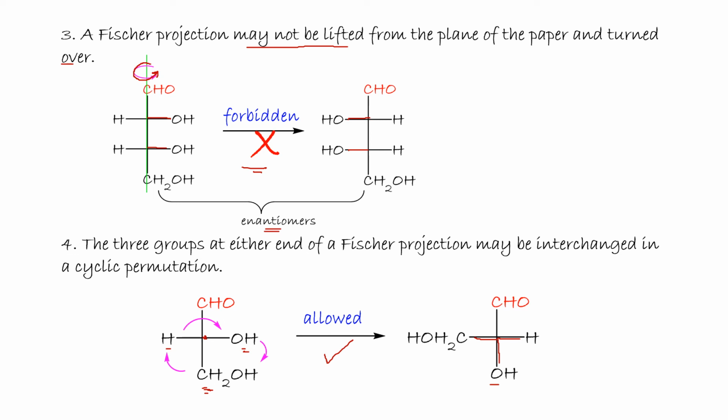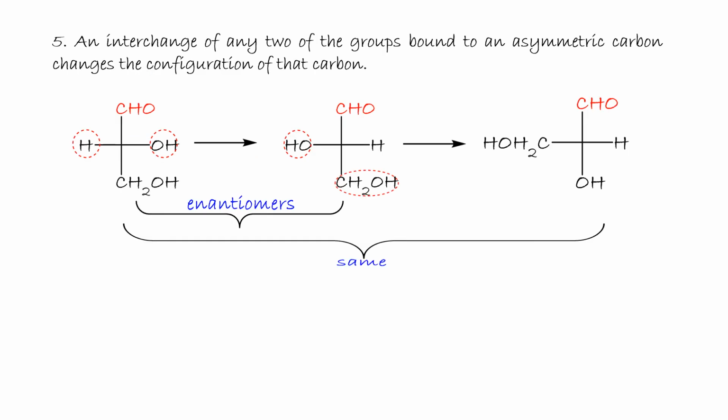As if we have two successive changes. H replaces OH, and then the CH2OH and OH interchange. This rotation is allowed, like two successive two-group exchanges.